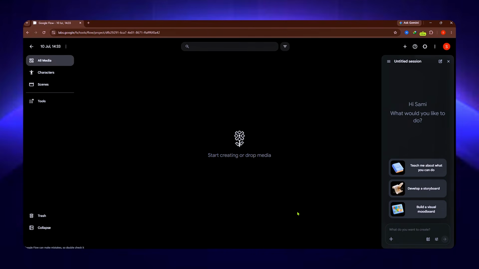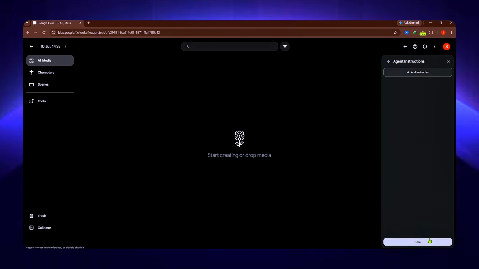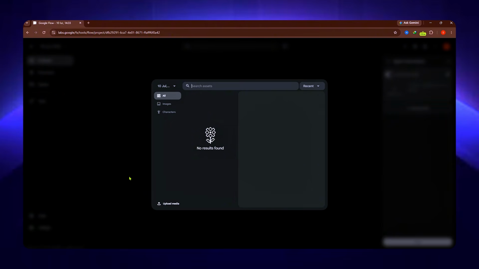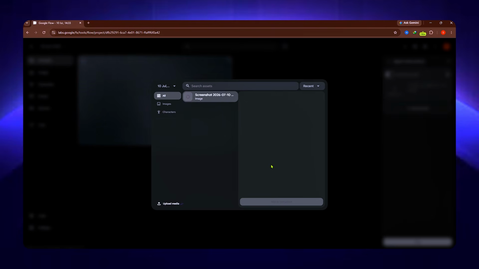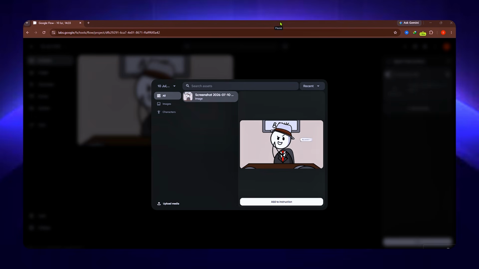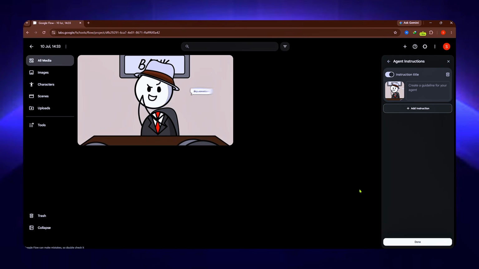First thing we're gonna do is use Agent Mode. Scroll down to the bottom and click Agent Instructions, then click Add Instruction. Here we need 2 things, the reference image and the instruction prompt. Remember those channel screenshots we grabbed earlier? Upload one of those now. Click Upload Image and wait for it to finish uploading. Once it's in, click Add to Instruction.